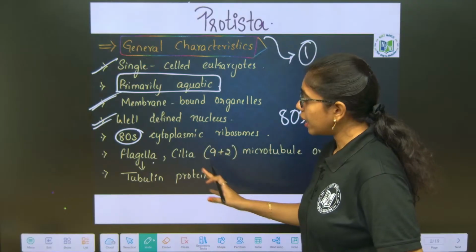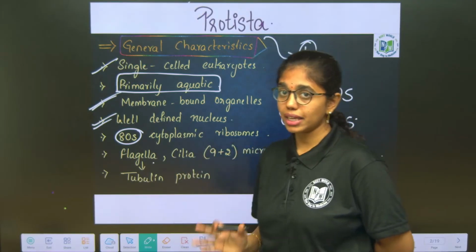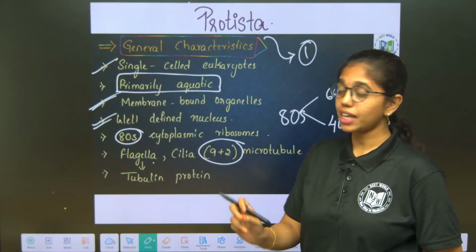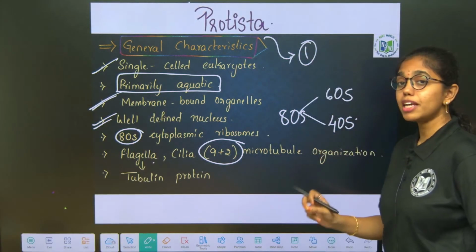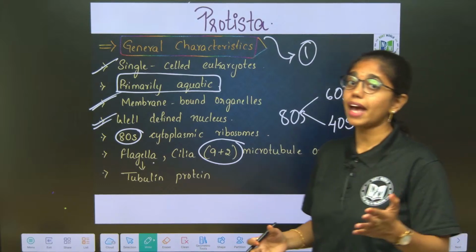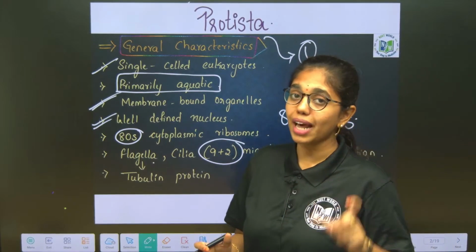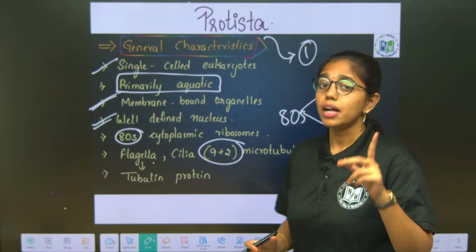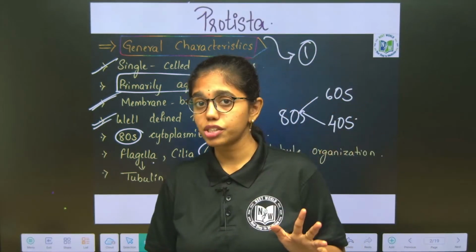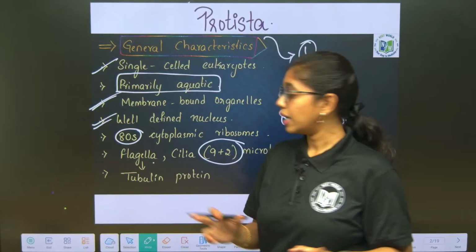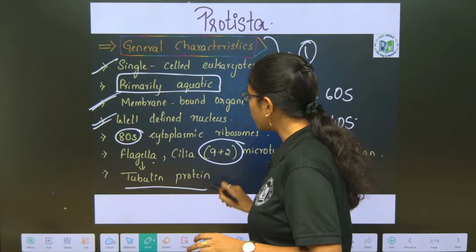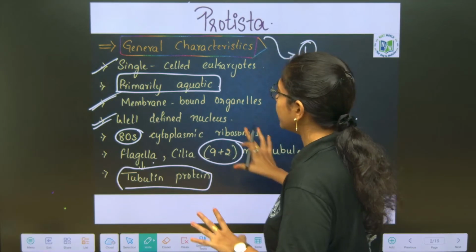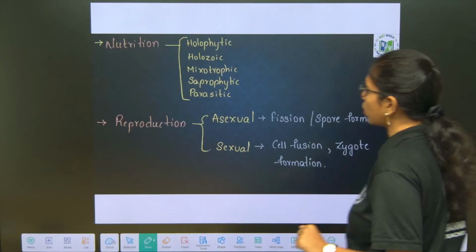Flagella. But here you have flagella and cilia as motile structures, where their microtubular organization will be a 9+2 arrangement, whereas in prokaryotes in flagella the microtubular arrangement will be what? 9+0, and there the protein present in flagella is what, ma? Flagellin, and over here it is tubulin protein. Tubulin protein is present in the flagella of the protists.